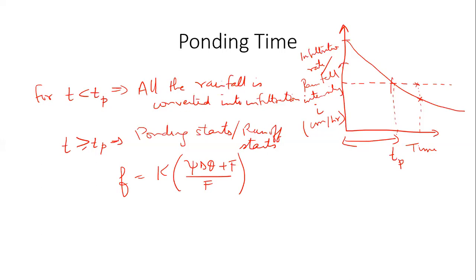So f is simply K times this whole (psi delta theta plus capital F) divided by capital F. At time t equal to tp, is there something that we can do? What is the relationship between i and f at time t equal to tp? Equal. i equal to f, correct?